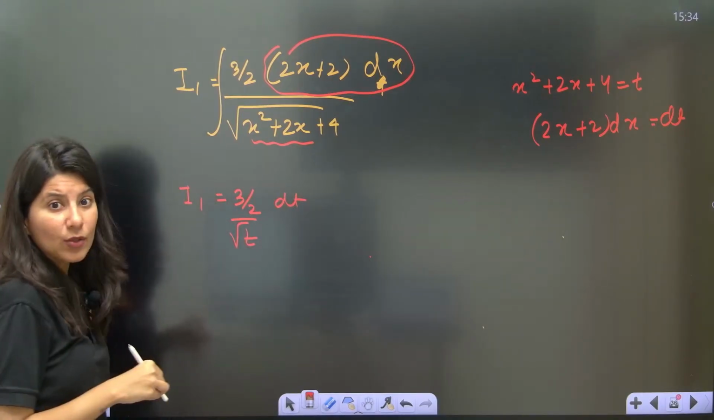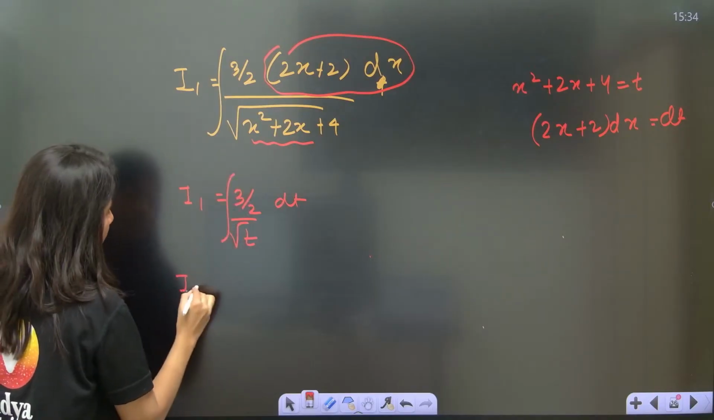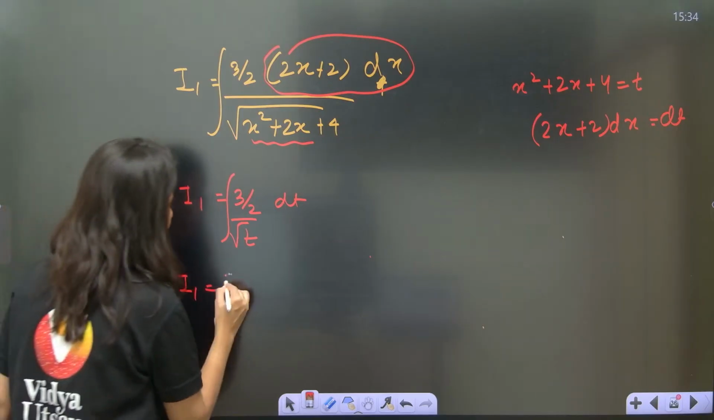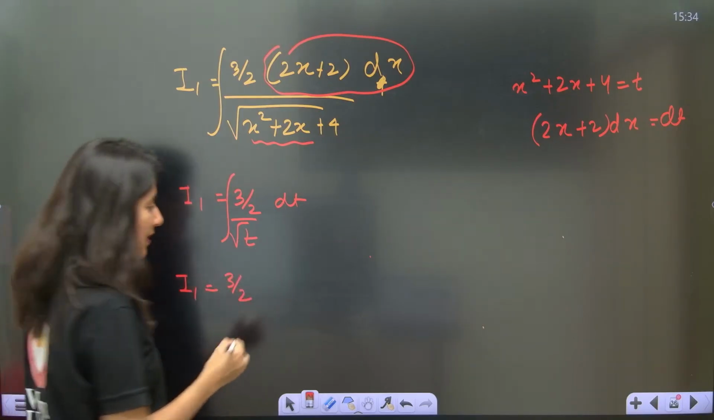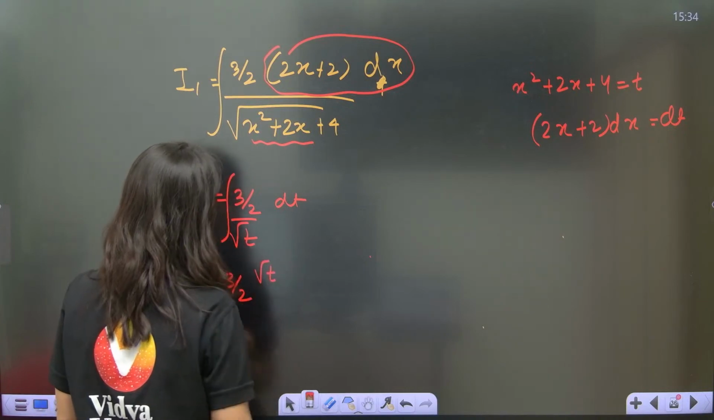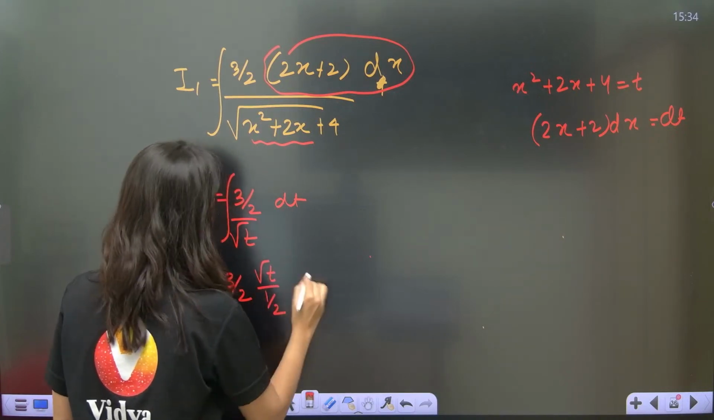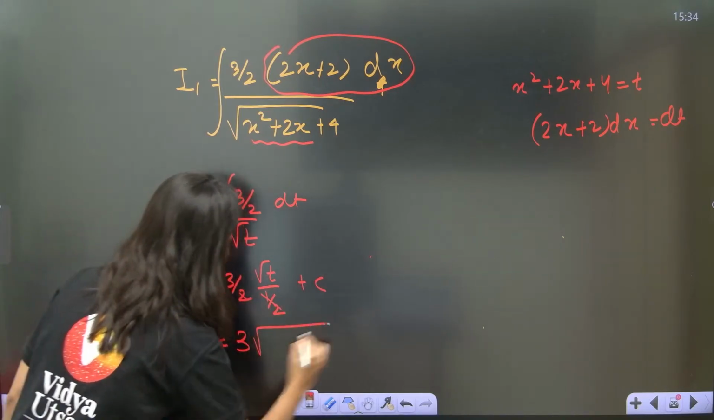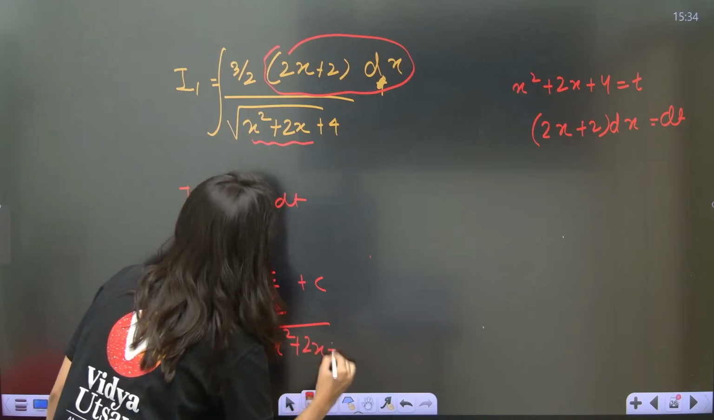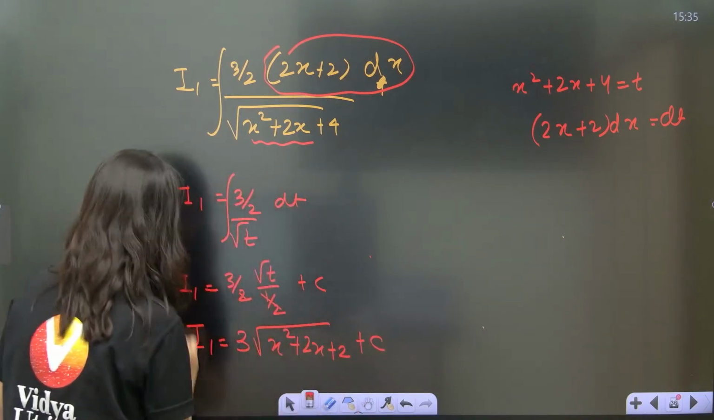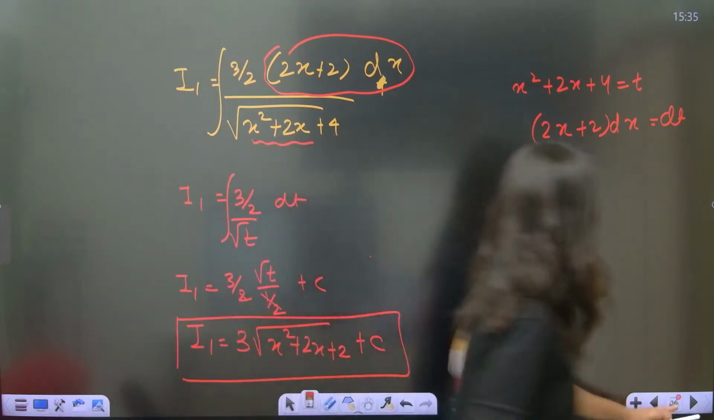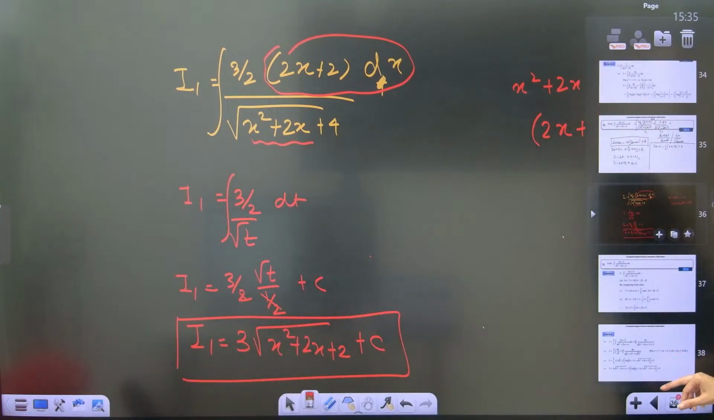So integral of 1 by root t. 3 by 2 times t power minus half plus 1, so this is root t upon 1 by 2, plus c. Half and half cancel. I1 is equal to 3 times square root of x square plus 2x plus 4, plus constant of integration. This is your I1. I1 is sorted. Yes or no? What about I2 now?